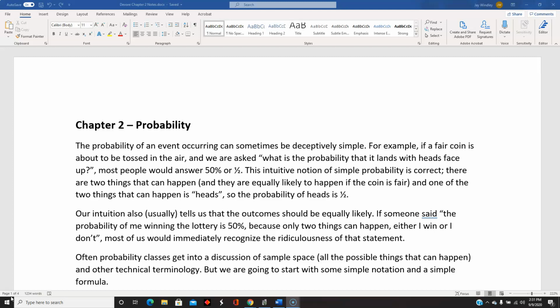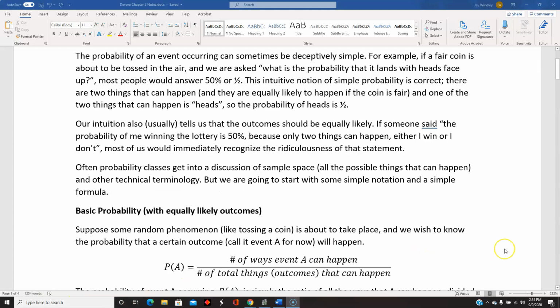And our intuition also usually tells us that the outcomes should be equally likely. If someone were to say that they have a 50% chance of winning the lottery because there's only two things that can happen, either they win or they don't, most of us realize that that's kind of ridiculous because those two things, winning and not winning, are not equally likely. Often probability classes at this point get into a discussion about sample space and other technical terminology, but we're going to just start off with some simple notation.